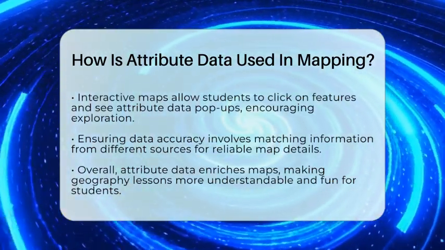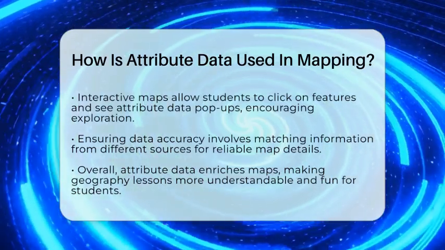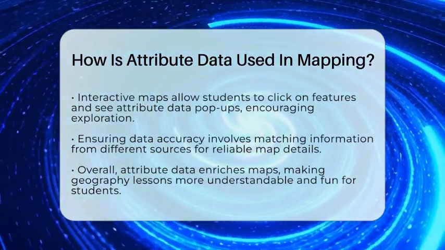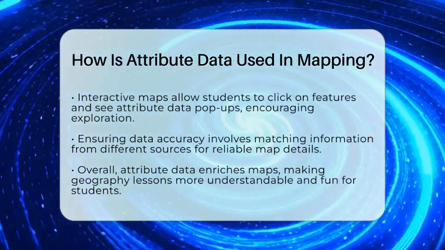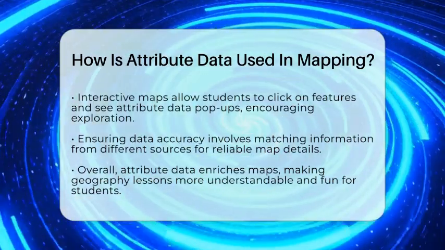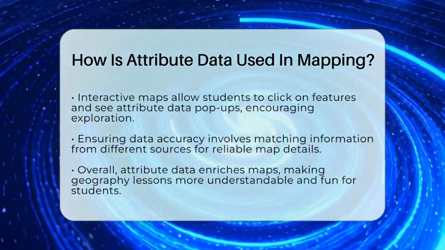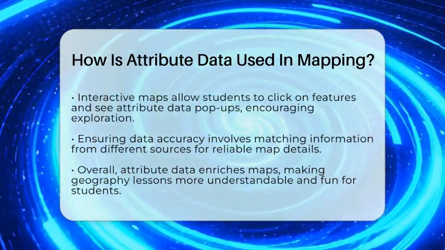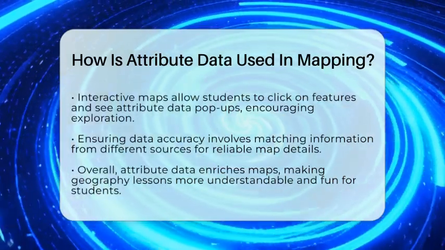In summary, attribute data makes maps more than just pictures of places. It adds details that help students understand what they are looking at and why it matters. By linking data to locations, adding context, showing patterns, and enabling interaction, attribute data transforms simple maps into powerful learning tools that make geography accessible and fun for students of all ages.